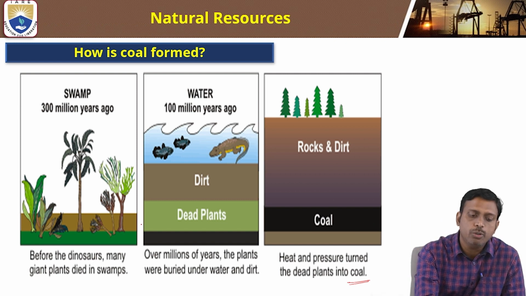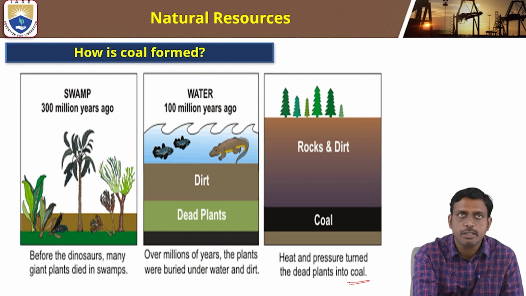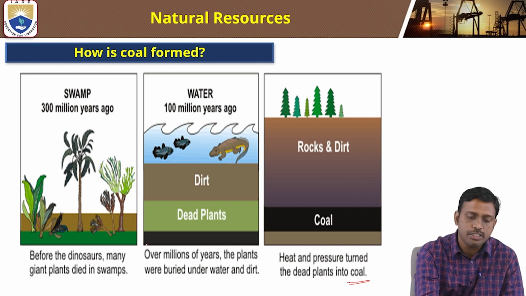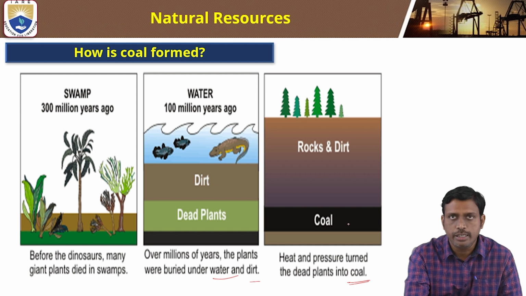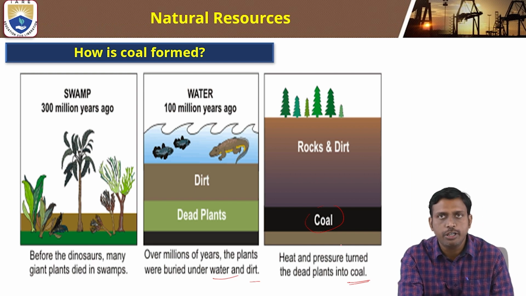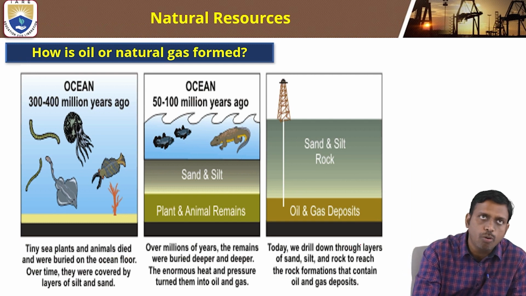Before the dinosaurs, many giant plants died in the swamps, about 300 million years ago. Over millions of years, the plants were buried under water, rocks and dirt inside the earth's crust. Heat and pressure turned the dead plants into coal.